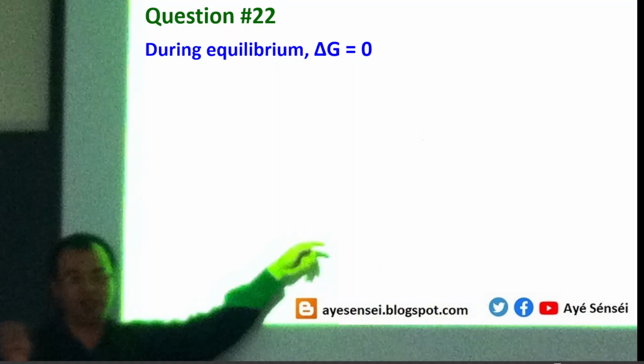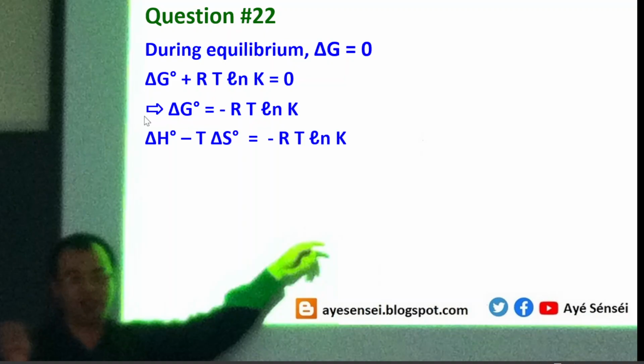So let's see, during an equilibrium process, the requirement is that delta G equals 0. So delta G is the standard delta G plus RT ln K equals 0. So finally we can get this correlation: standard delta G is equal to minus RT times ln K. K is the equilibrium constant.